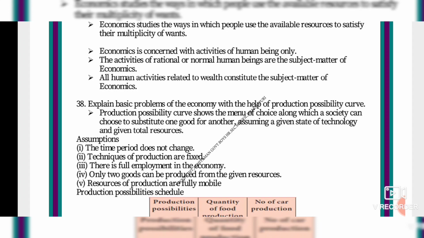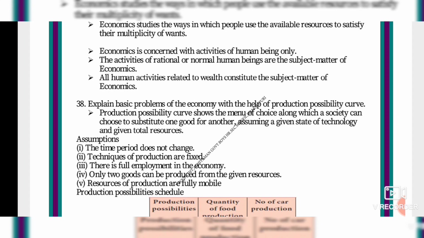Production possibility curves show the menu of choice along which society can choose to substitute one good for another, assuming a given state of technology and given total resources. That is, the production possibility curve is maintained by the producer. So the producer knows all these assumptions. You are a producer, okay? So you must have all these things in your mind for the production possibility curve.